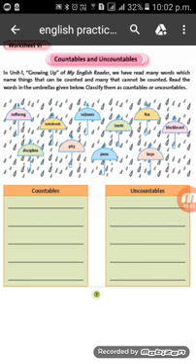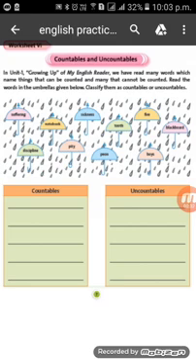Students, as you all know, we have started Unit 1 of our English practice book, and what is it? It is abstract nouns. Now, what are abstract nouns? Abstract nouns are those nouns that name qualities, states, feelings, ideas which we can only think about but cannot see or touch. Means we cannot see or touch them directly.